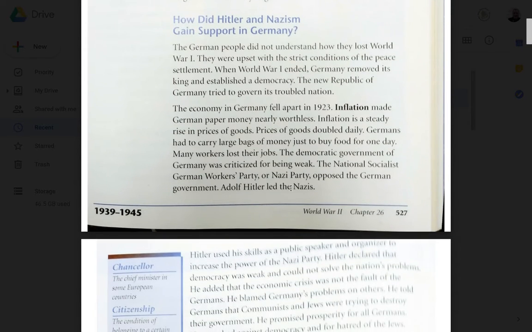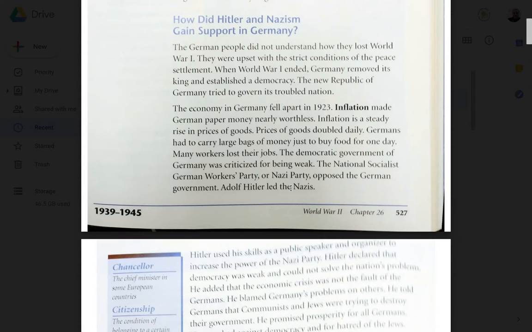The economy in Germany fell apart in 1923. Inflation made German money, paper money, nearly worthless. Inflation is a steady rise in prices of goods. Prices of goods doubled daily. Germans had to carry large bags of money just to buy food for one day. Many workers lost their jobs. The democratic government of Germany was criticized for being weak.